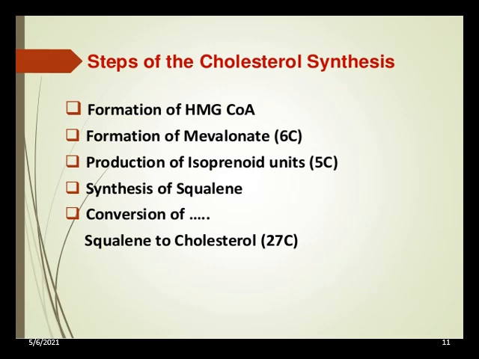Next, the polymerization of these isoprenoid units to form squalene. Then, cyclization of squalene to form the parental steroid nucleus known as lanosterol, which is not shown here. Then conversion of lanosterol to cholesterol through multi-enzymatic reactions.